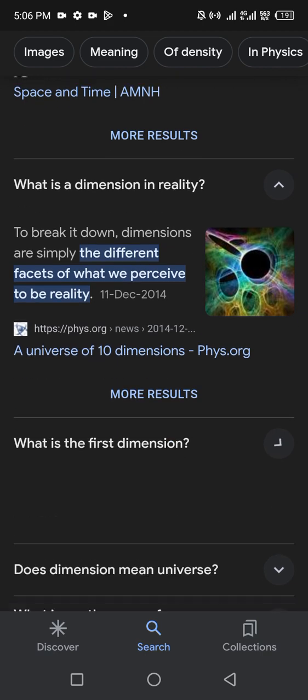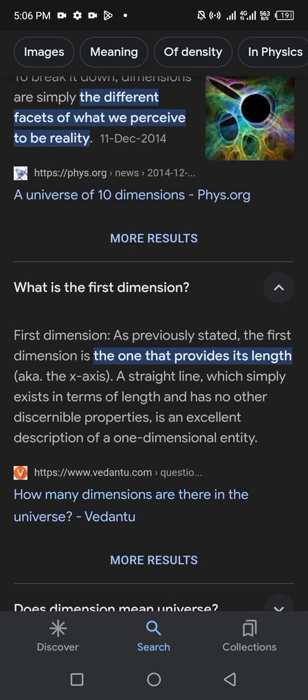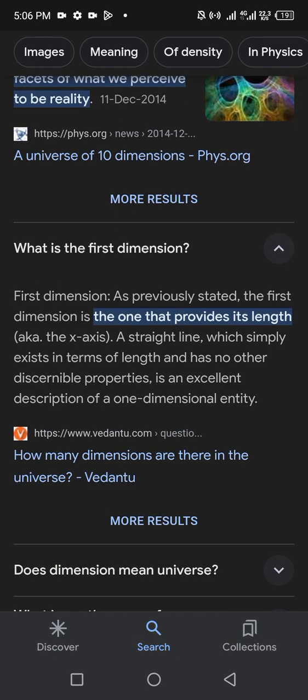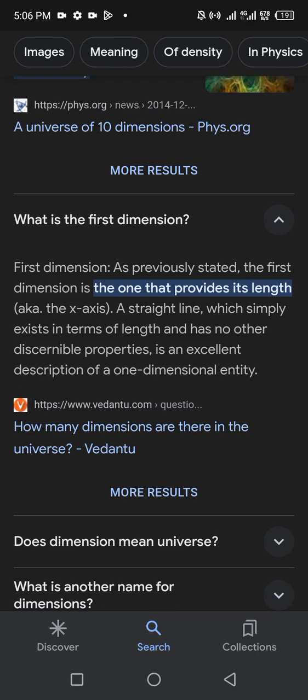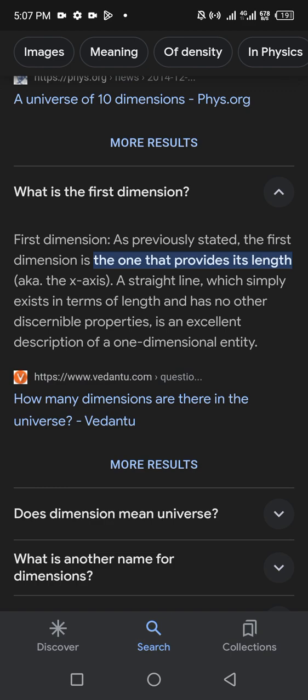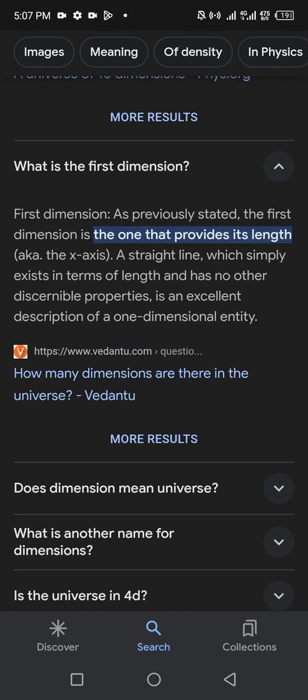उसके बाद होता है what is the first dimension. First dimension, as previously stated, is the one that provides length. A straight line which simply exists in terms of length and has no other discernible properties is an excellent description of a one-dimensional entity.